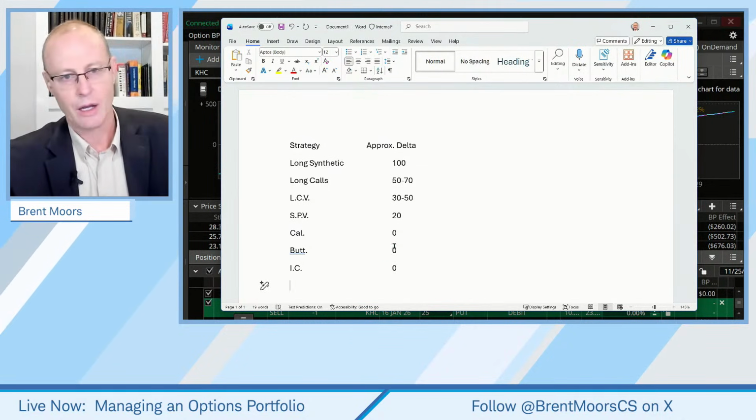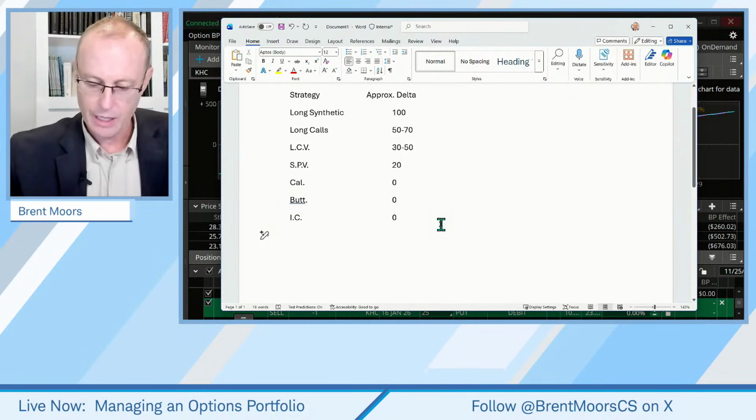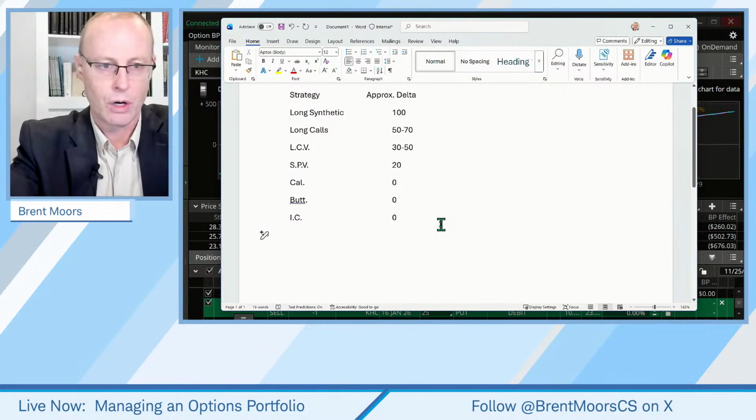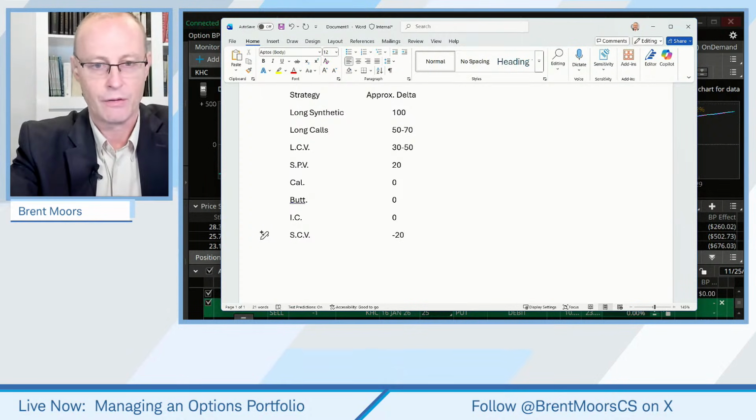Okay, let's scroll down. Let's keep on going down. Let's go to a short call vertical. Okay. What happened to my caps lock? Short call vertical. Okay, so this is going to be approximately negative 20.